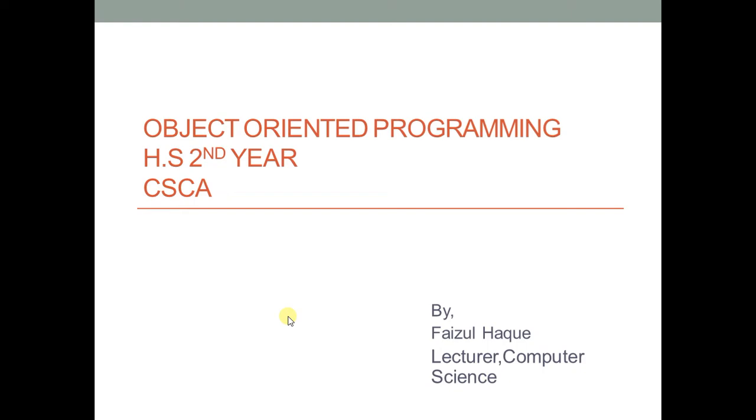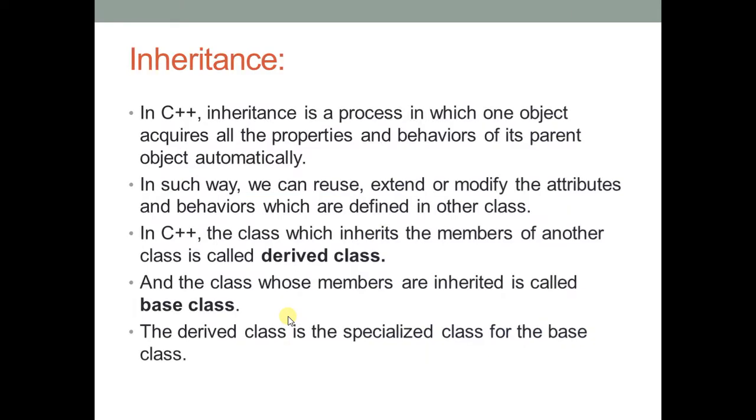As you can see here, inheritance is a process in which one object acquires all the properties and behavior of its parent object automatically. Let us see one scenario: in a program we can have more than one class. Till now we have done programs based on a single class. From now onwards we will see that in a program we can have more than one class.